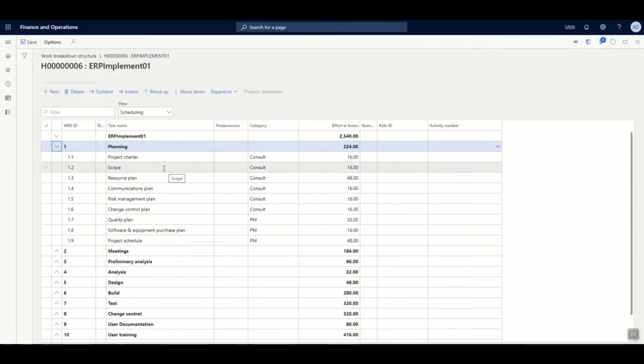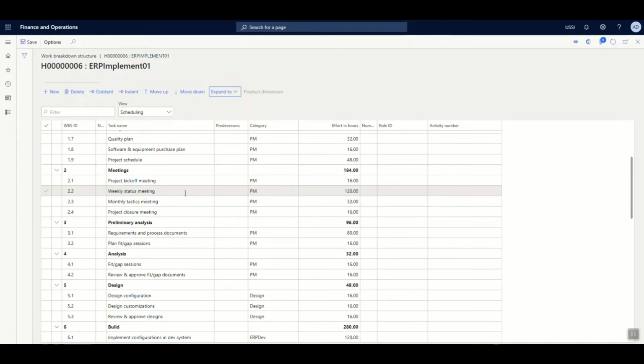Similar to how it has been broken down under planning, all of these phases are further broken down into their respective steps. As you can see, under the meetings we have project kickoff meeting, weekly status reviews, monthly tactics meetings, project closure meetings, etc. Moving ahead with the cost estimates.